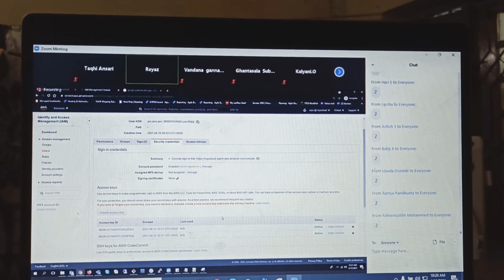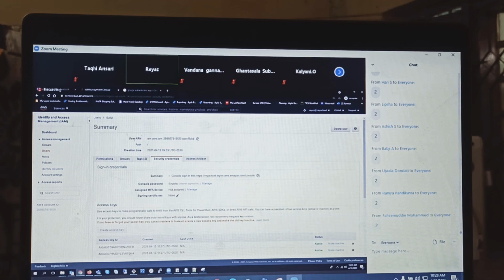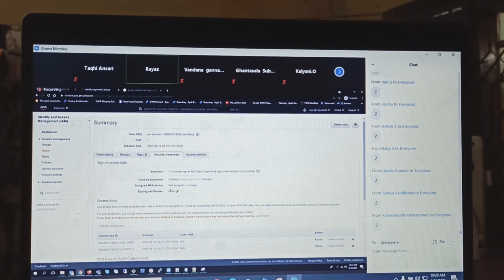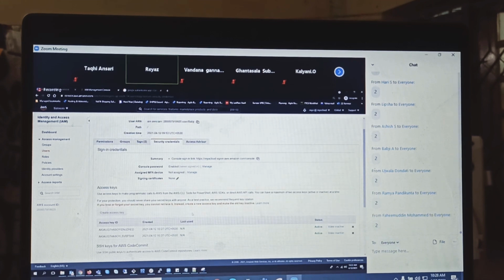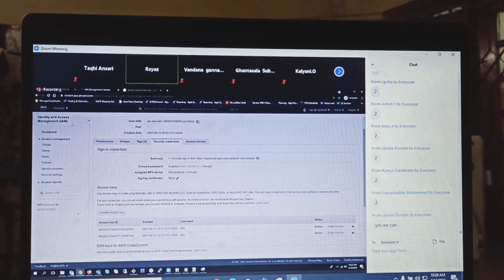Right, guys? And also, is it possible to block IAM user console access? Yes. And it is also possible to block programmatic access. How? By making the keys inactive.